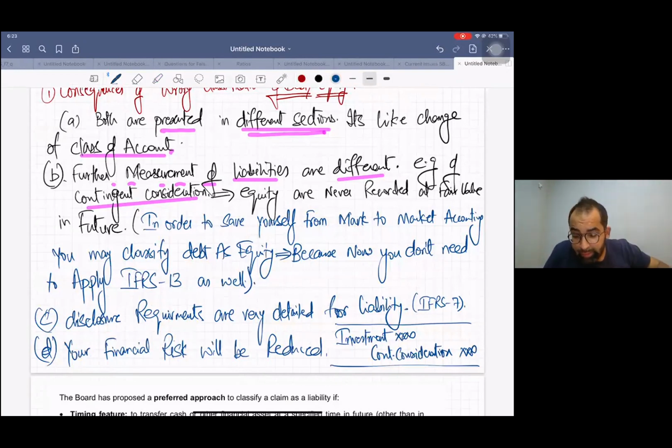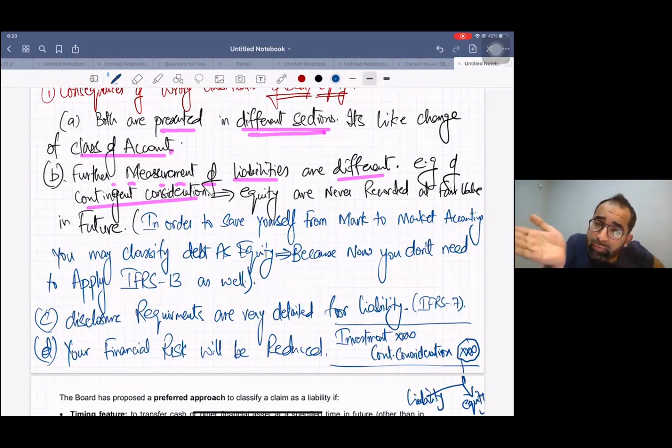Now, this credit side may be a liability, and sometimes it becomes equity. This credit side sometimes becomes liability and sometimes becomes equity.